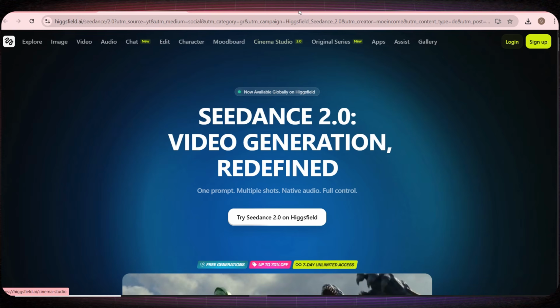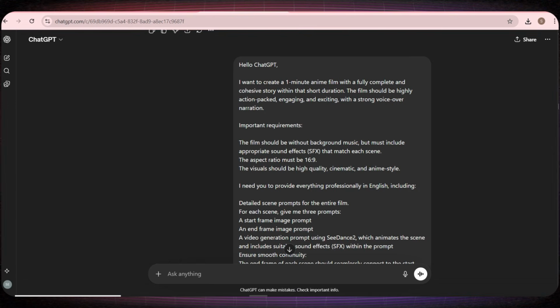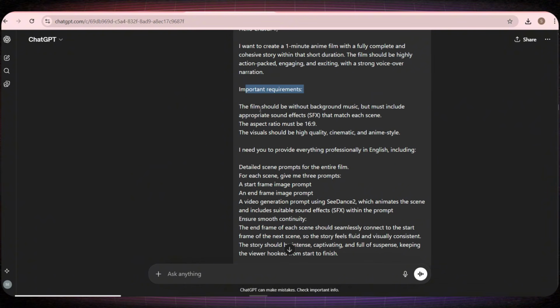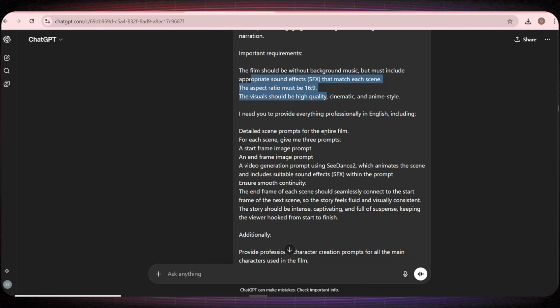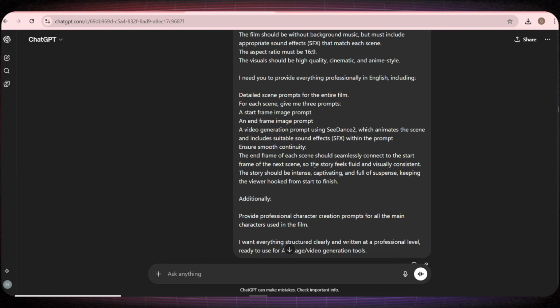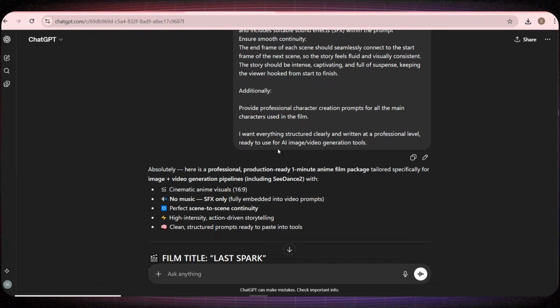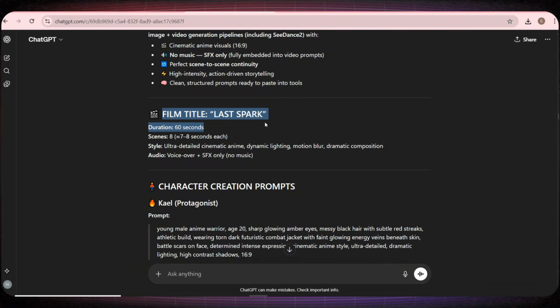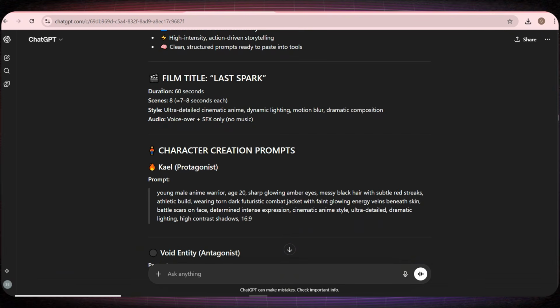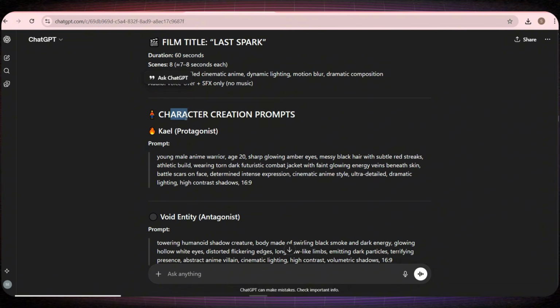Now, let's move to the first stage of creating our anime, which is writing the script super easily. I'll go to ChatGPT and I'll tell it that I want an anime film full of excitement. Then I'll ask it to write for each scene being around 9 seconds, start frame image prompt, end frame image prompt, and a prompt to create a video using these images. And in just seconds, as you can see, it generated a complete and ready-to-use prompt.